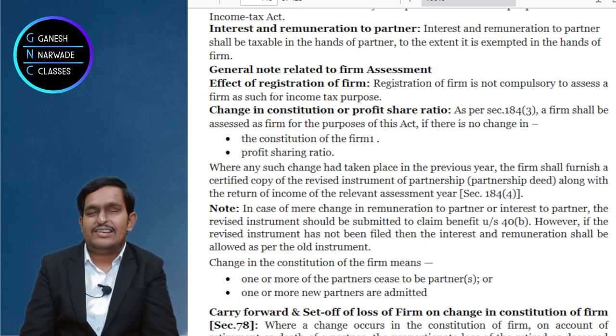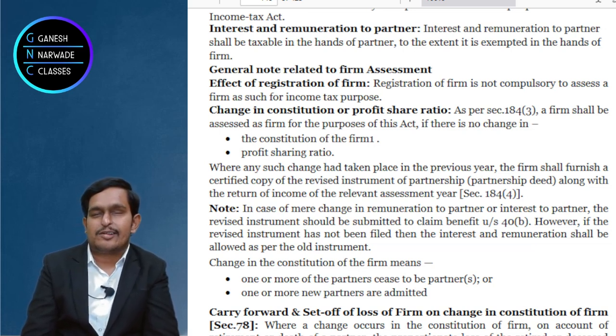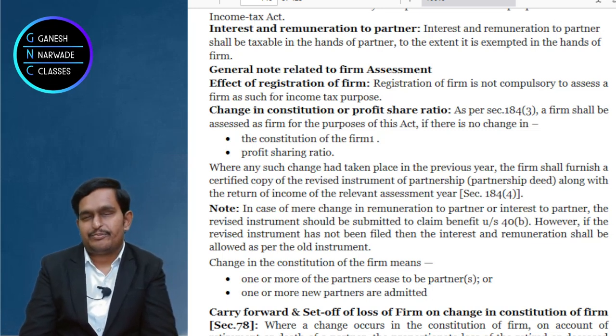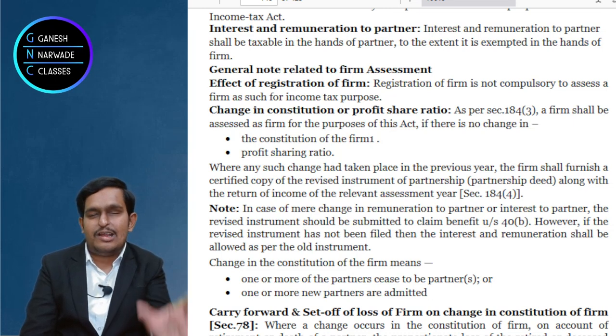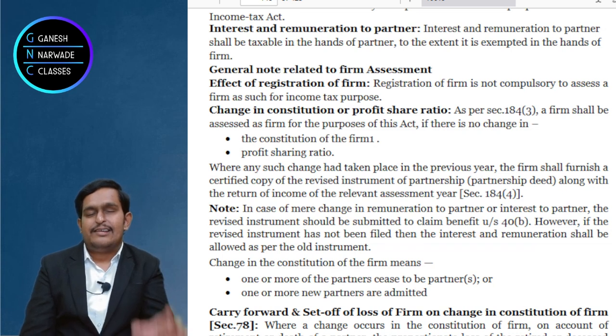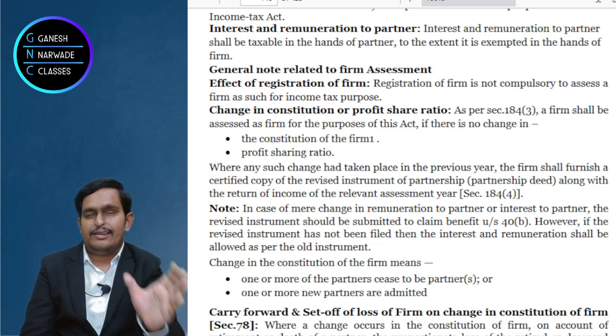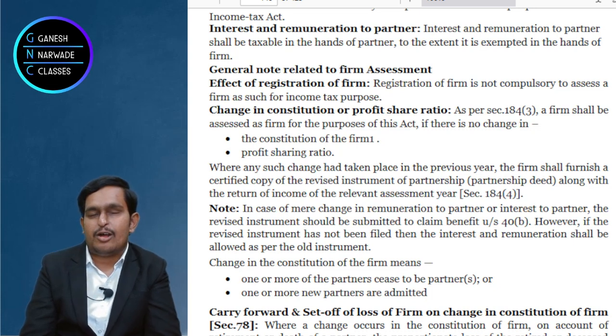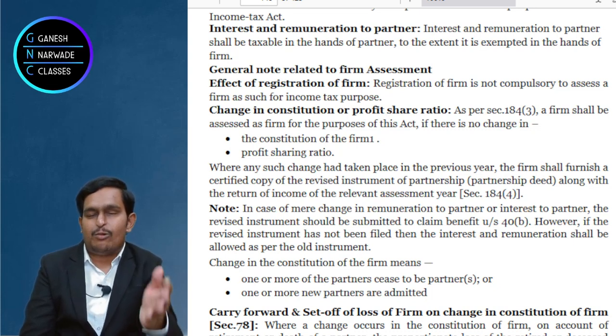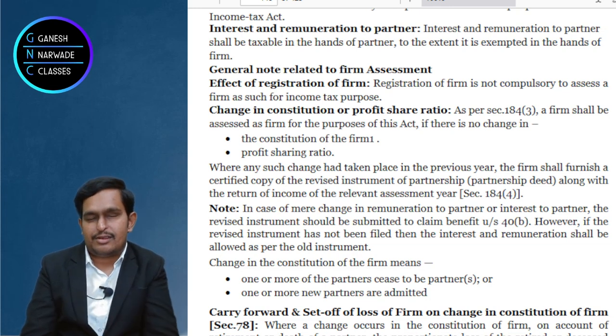Okay. And finally, can we set off and carry forward? The section 78 clearly says, suppose A, B, C are the partners. They are into continuous losses. Suppose now 30 lakhs is the loss. All of them have equal share in the profits, A, B, C, 1 is to 1 is to 1. And their loss is how much? 30 lakhs, which they want to carry forward on a continuous basis.